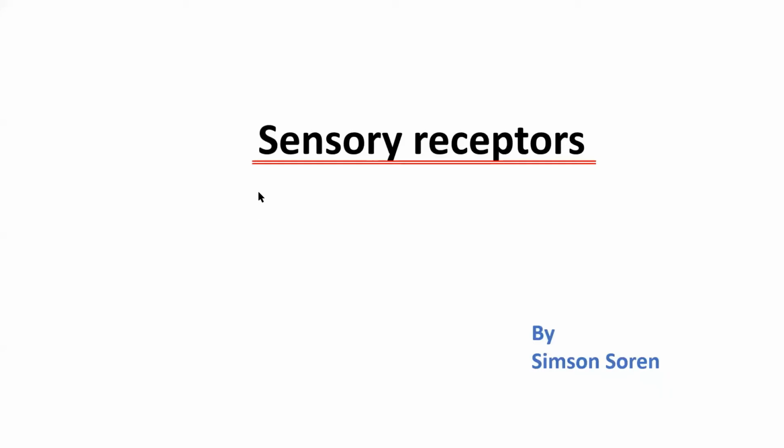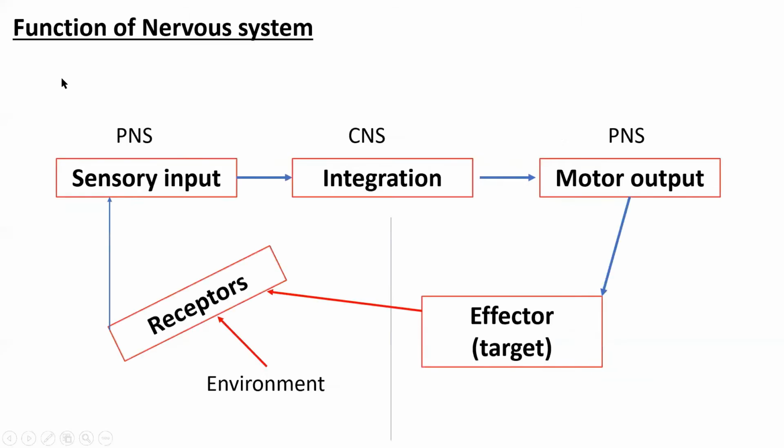Today we'll be discussing the sensory receptors. They send information to the CNS, and accordingly the CNS takes action through the motor unit. So the general function of the nervous system we have already discussed.